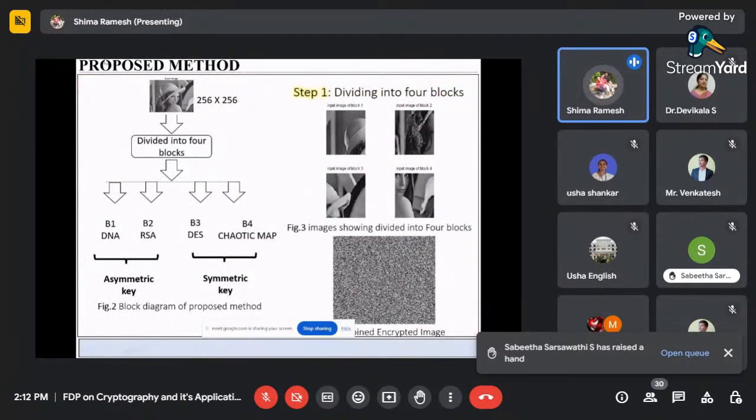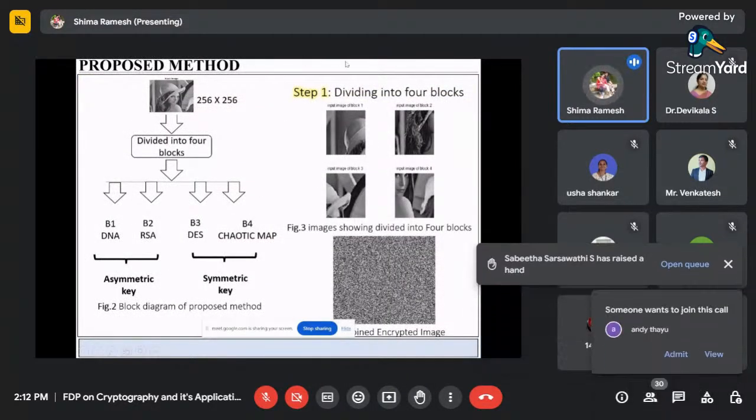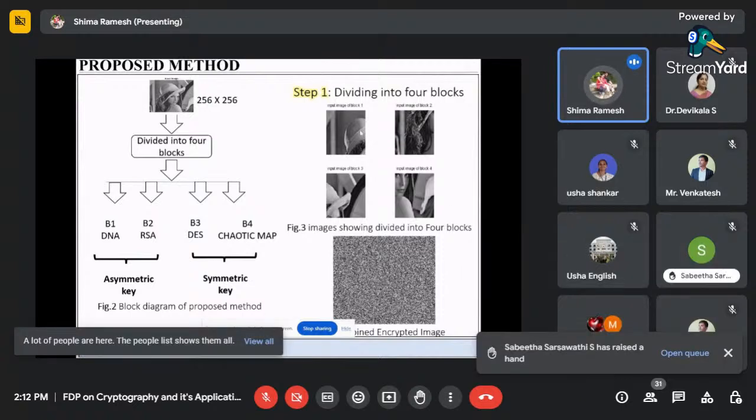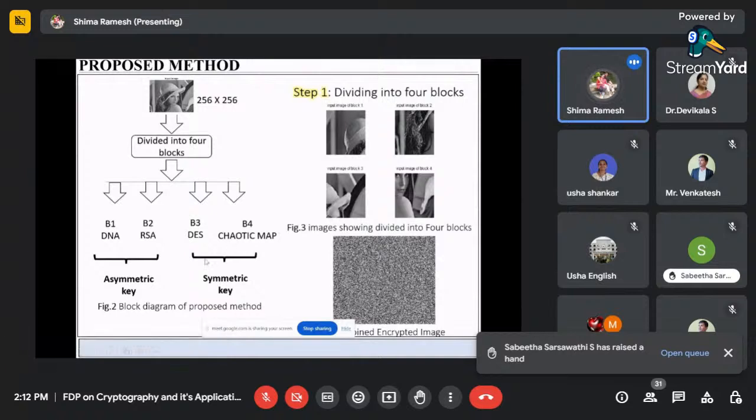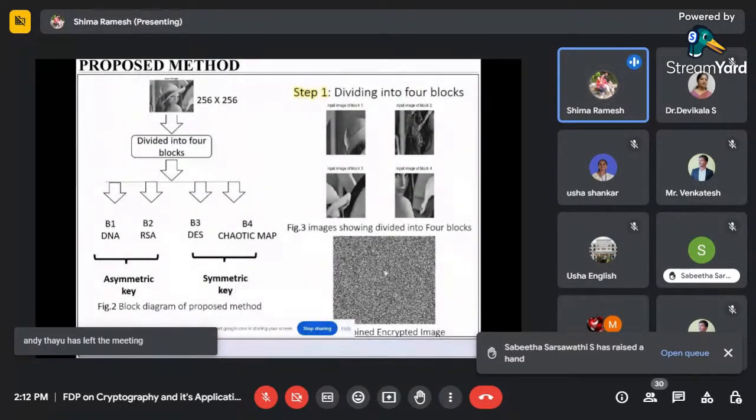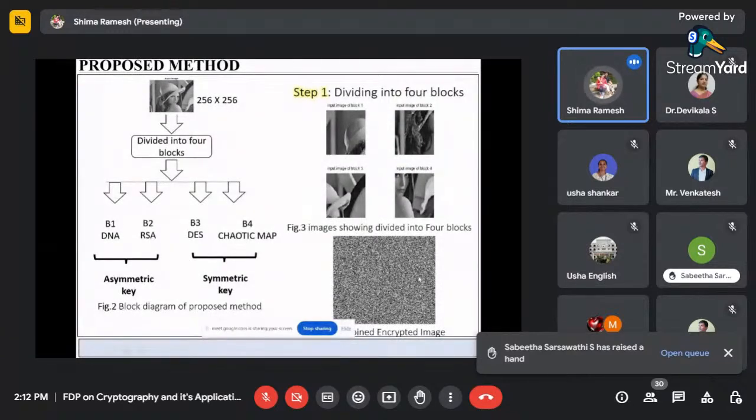Okay, this is the step by step, easy for you to analyze. First, I divide the image into four blocks: block 1, block 2, block 3, block 4. For example, to B1 I apply DNA, to B2 the RSA algorithm, to B3 DES, and to B4 the chaotic map. That is, I use both asymmetric and symmetric algorithms. Finally, after encrypting all four blocks, I combine them and get a final image. This is my result after combining all four algorithms.